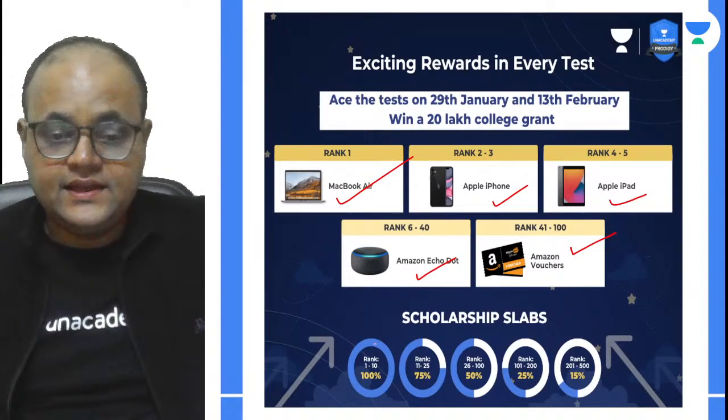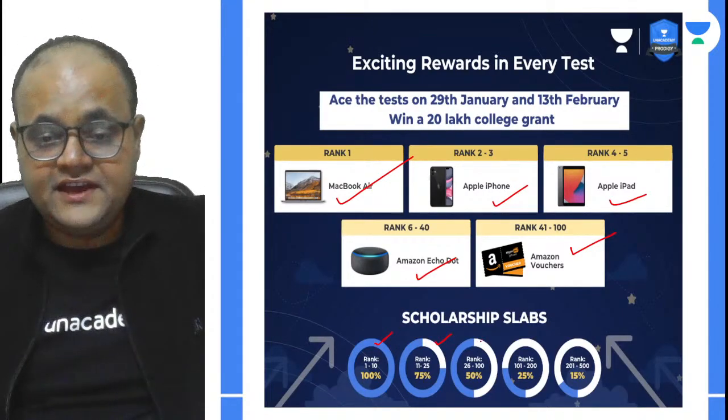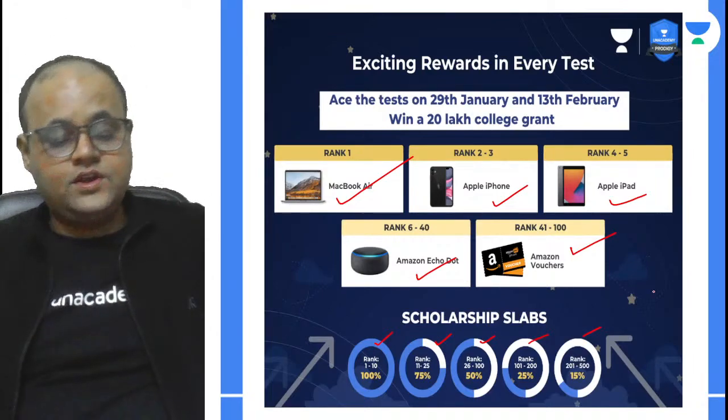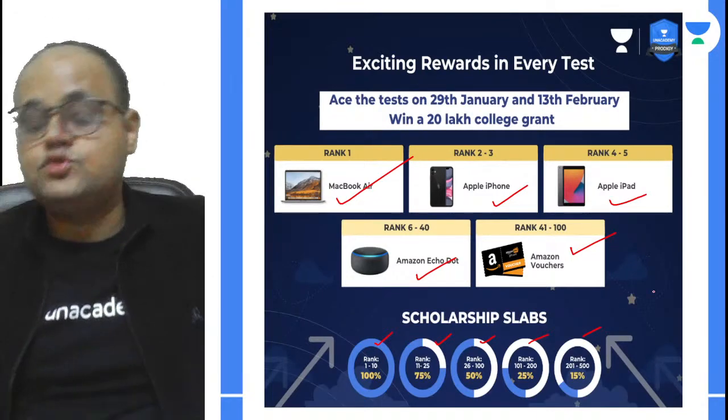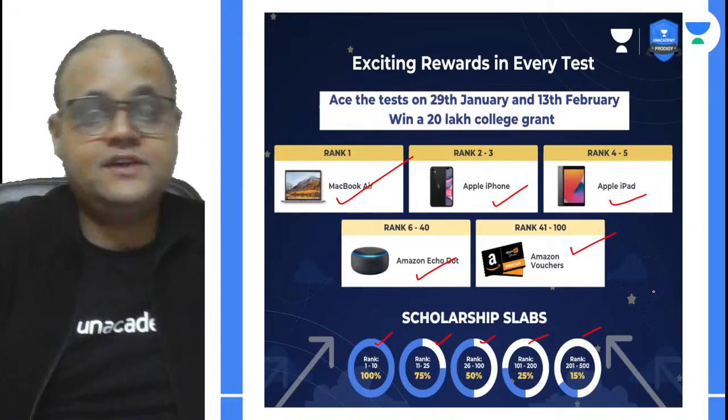You can clearly see 100%, 75, 50, 25, 15. So in all possibility, you have a chance to win. You should rather appear for the test.